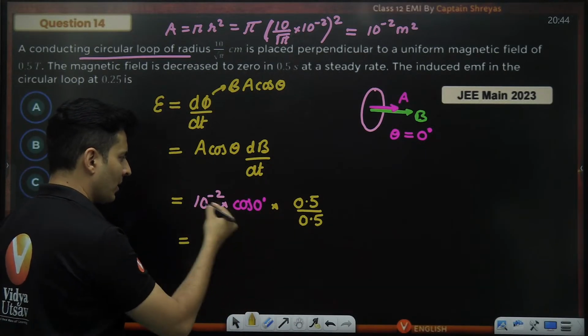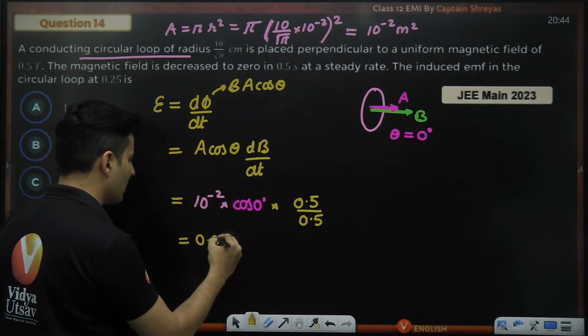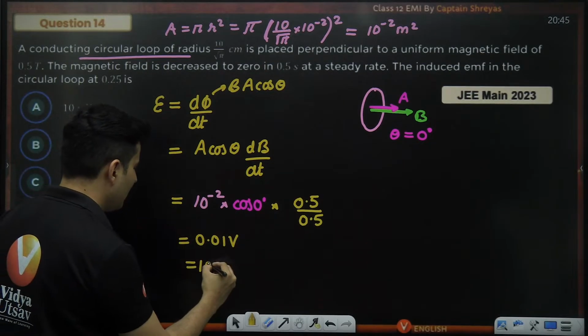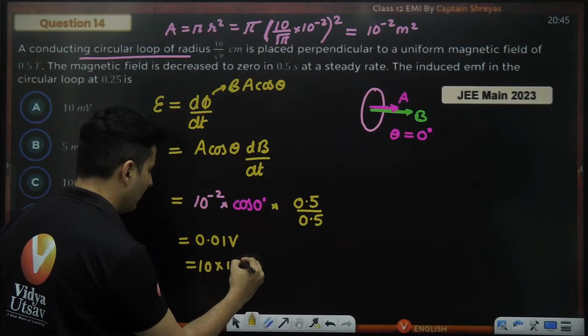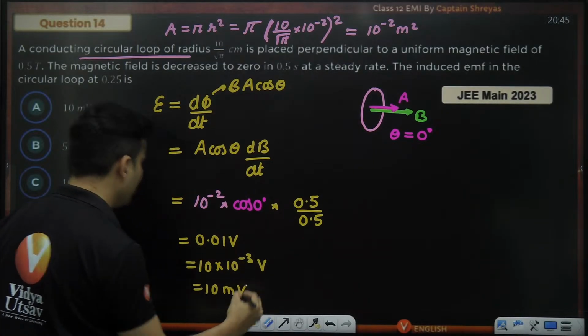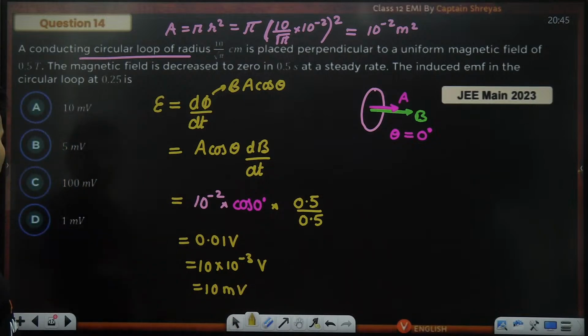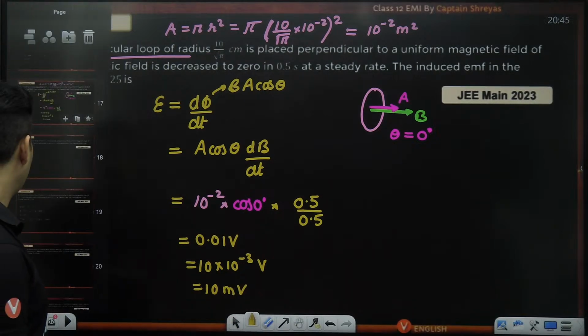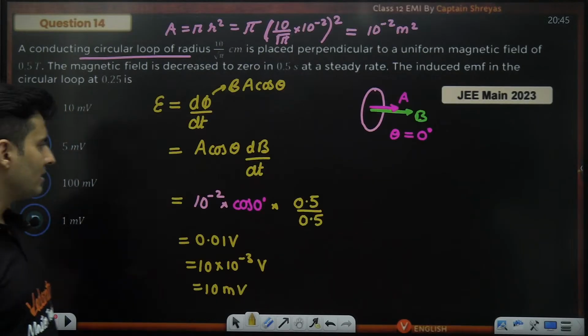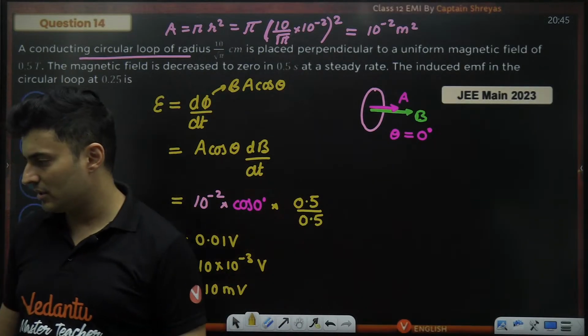This is 1. This is 10 to the power minus 2, which means 0.01 volts, which is the same as saying 10 into 10 to the power minus 3 volts, which is 10 millivolts. So 10 millivolts, which is option number A, guys. Option number A is the right answer. Is this absolutely clear how we solved this question?